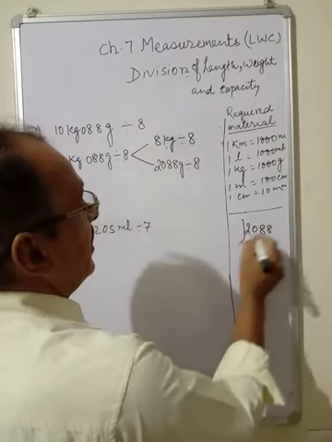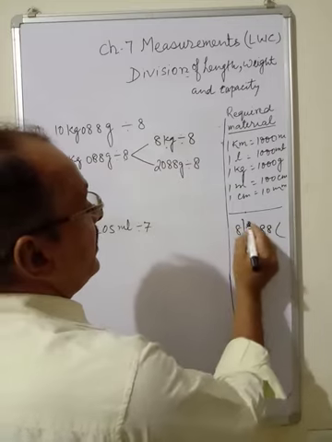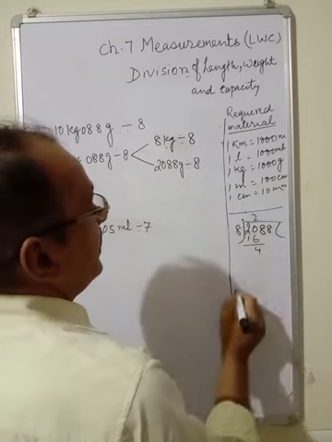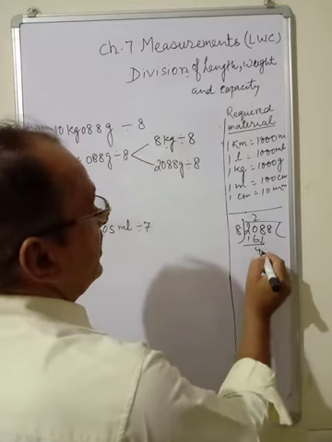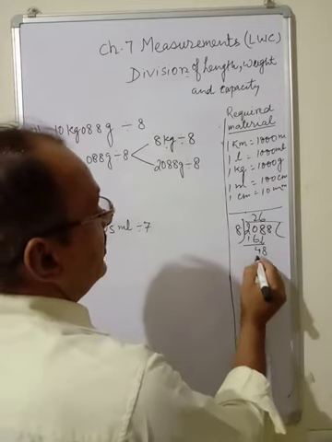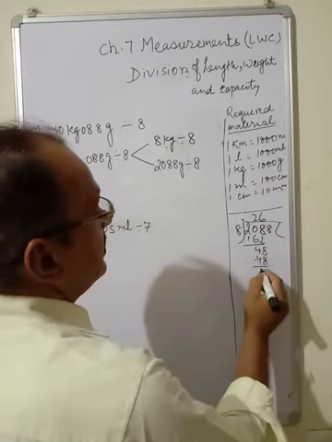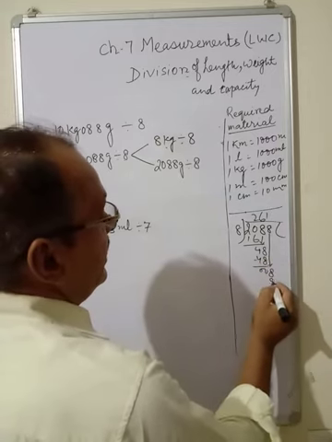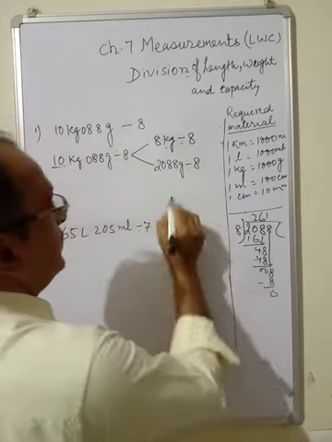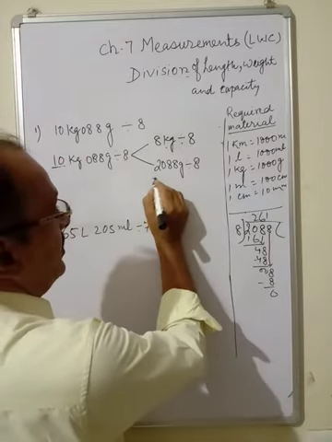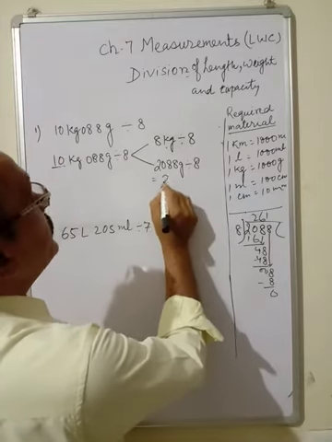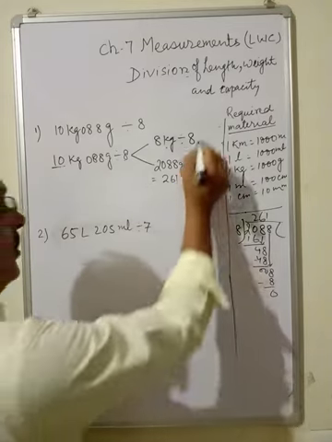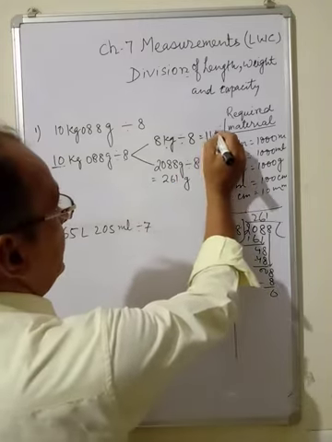2088 divided by 8. 8 twos are 16, 4 will come here. 8 sixes are 48. Now this 8 will come here. 8 ones are 8. So this will be 261 gram, and this will be 1 kg.